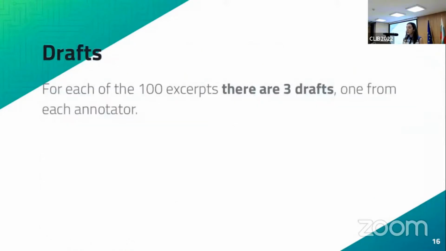For all of the 100 excerpts in the data set, we've got three draft versions of the original text, and this is because we asked all three annotators to annotate the very same excerpt. Initially, we thought we were just going to ask annotators to work on different texts. But then we figured it was interesting to see what kind of individual variation there would be between annotators working on the very same text, so what kind of information we would drop and how different that would be among annotators.